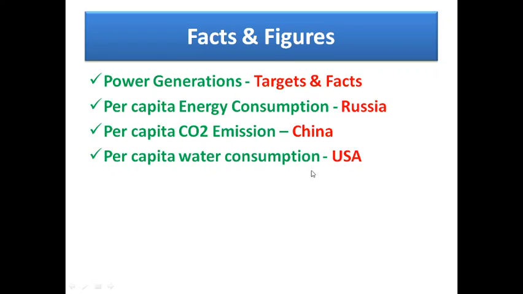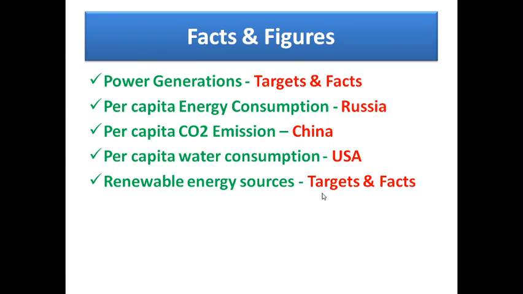In the USA water consumption is very huge. Next, renewable energy sources, their targets and facts, are also most important.